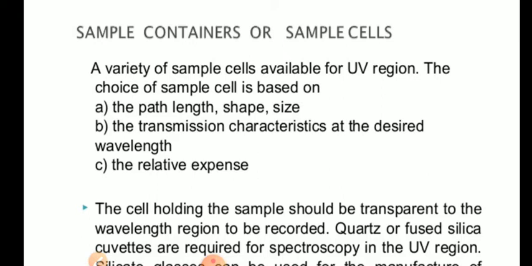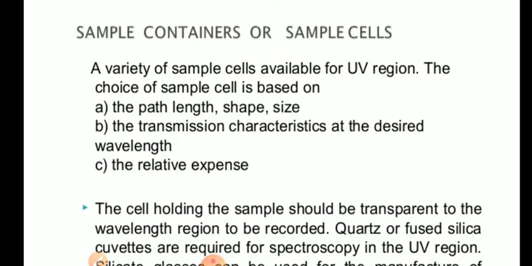So the sample is placed in the cuvette, and then the cuvette with the sample is placed in the sample compartment. The monochromatic light coming out of the monochromator passes through the sample, and then it goes to the detector, which is photosensitive. It may be a photodiode, a photocell, a barrier cell, or a photomultiplier, depending upon what is there in your instrument.